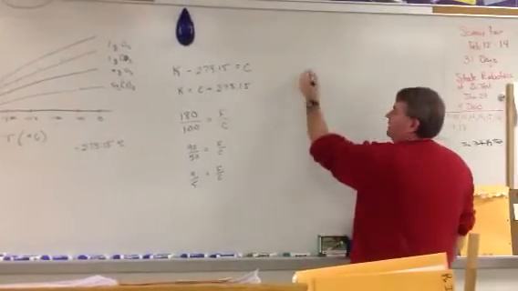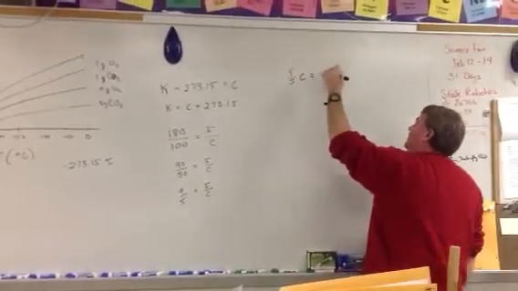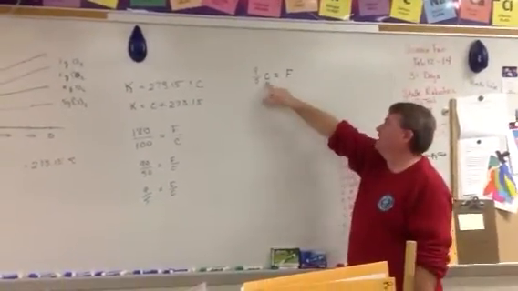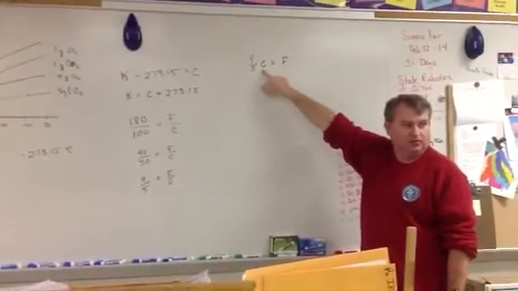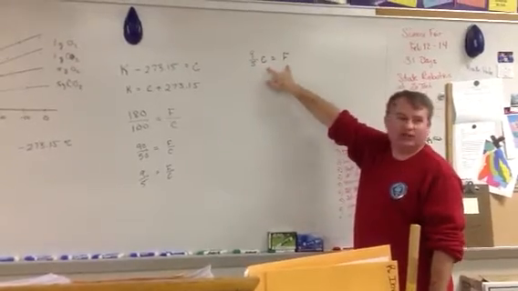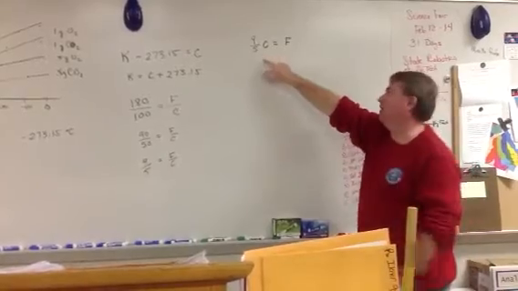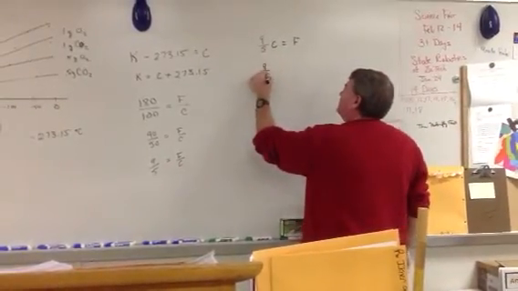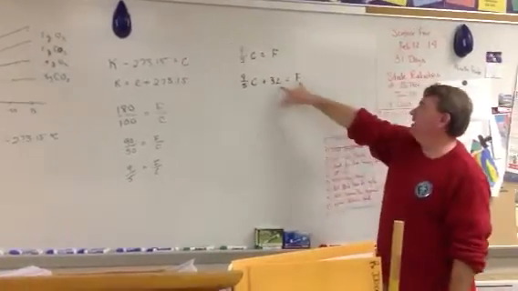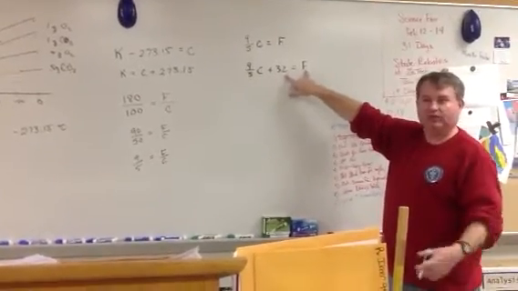equation. Now, if you take this, 9/5 times Celsius is equal to Fahrenheit, you have an equation that is not quite yet correct. If Celsius is 0, Fahrenheit is 32, and with this equation, you don't get that. So what you need to do is add 32 to the right-hand side. All right, so 9/5 Celsius plus 32 is equal to Fahrenheit. And this is the equation that can convert between Celsius and Fahrenheit.